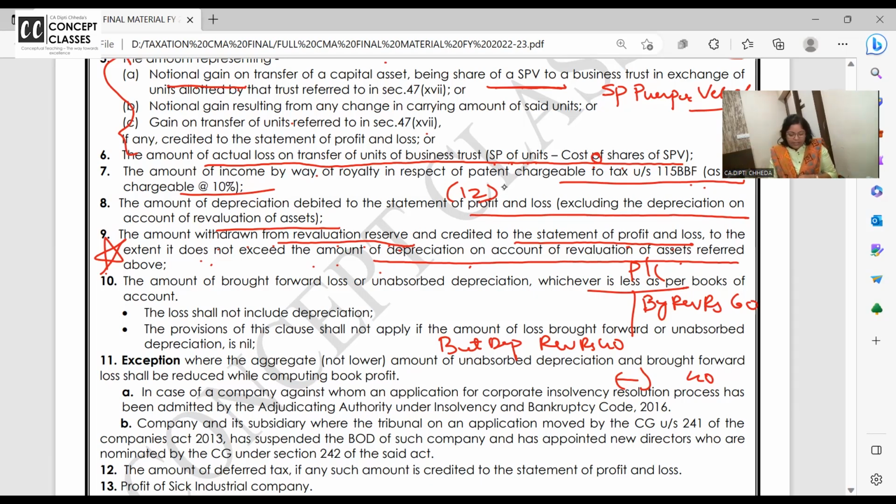Okay. So note down this example if you want to note down for the revaluation reserve. लिख लो example and read that language: amount withdrawn from the revaluation reserve and credited to P&L account. Yeah, please write it.